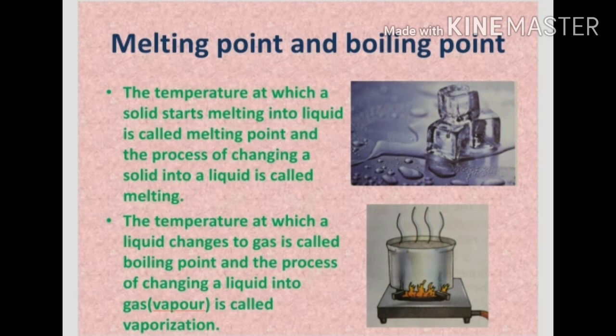In the pictures you can see the melting of ice, which takes place at the melting point, and the boiling of water, which takes place at the boiling point. The melting point of water is 0 degrees Celsius, and the boiling point of water is 100 degrees Celsius. Means water starts melting at 0 degrees and starts boiling at 100 degrees Celsius.